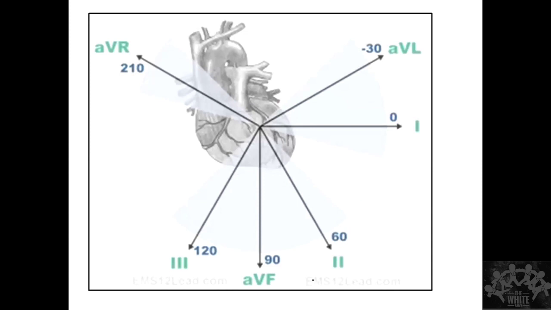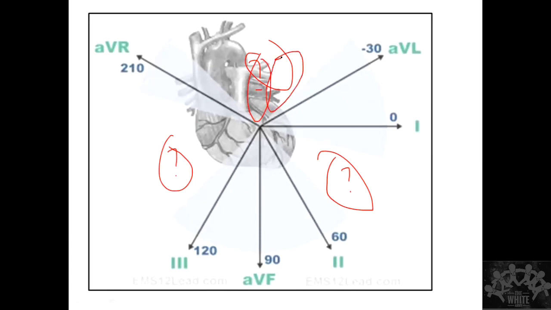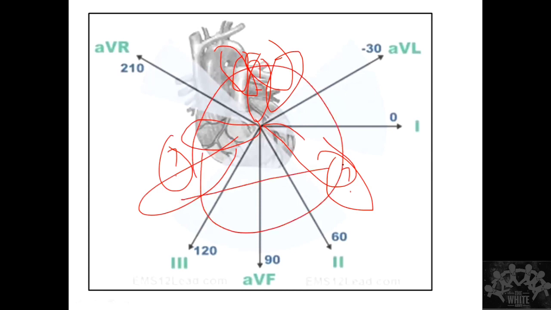So let's say you imagine the hexaaxial reference system like this. So this is what you will remember. But then what are these gaps here? What are these gaps? So we saw that day, no, when we were calculating axis. This part is just exactly opposite to that. It is just minus AVF. This part is just minus 3. This part is just minus 2. This part will be just minus 1. This part will be minus AVR. This part will be minus AVL. So if you add all this, this becomes a 360 degree.